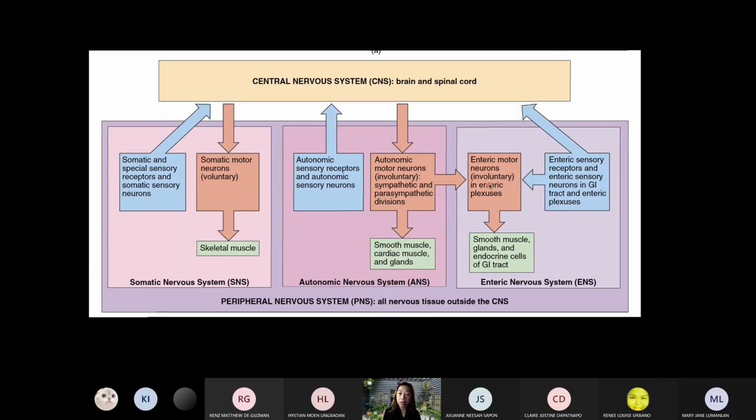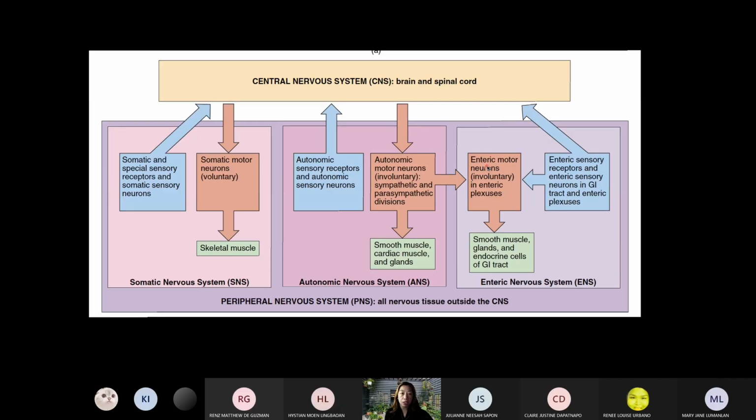The enteric nervous system includes 100 million neurons that send sensory impulses from the gut going to the CNS, and then motor impulses from the CNS going to the smooth muscles, the glands, and the endocrine cells of the gastrointestinal tract. That's why the enteric nervous system is said to be the brain of the gut, because it's really responsible for controlling the activities of the gastrointestinal tract.